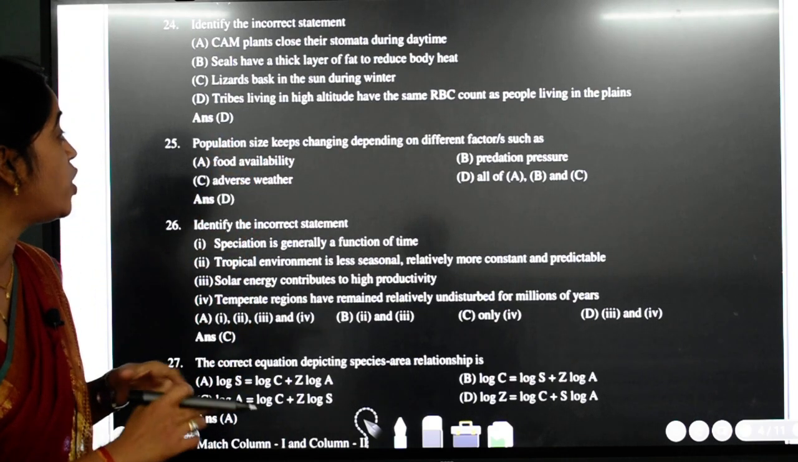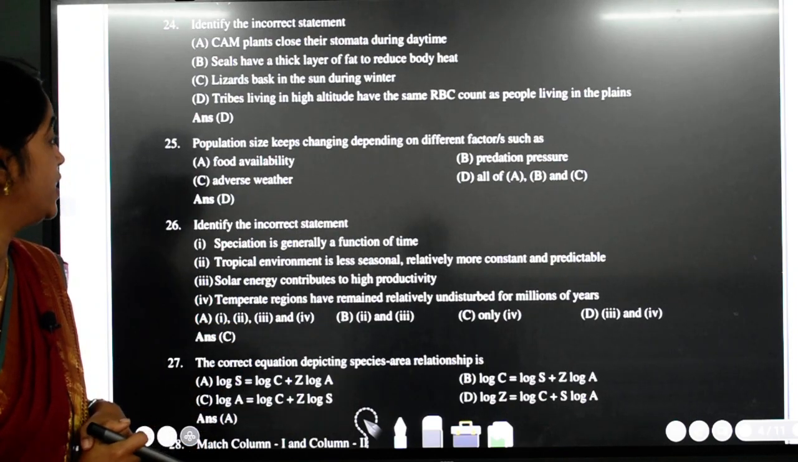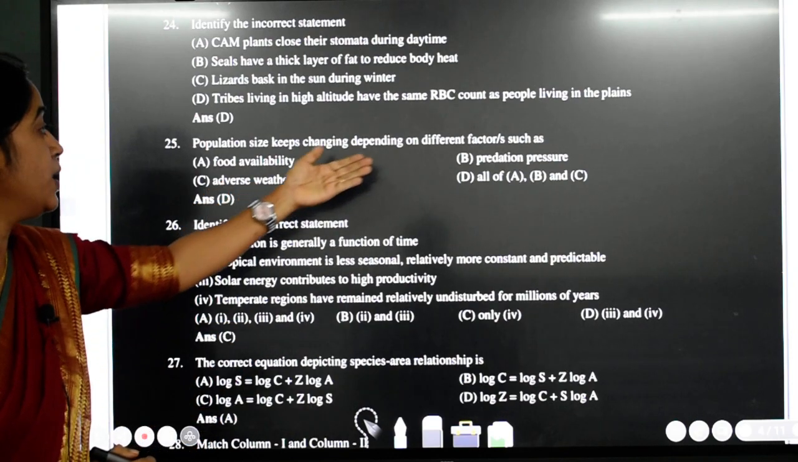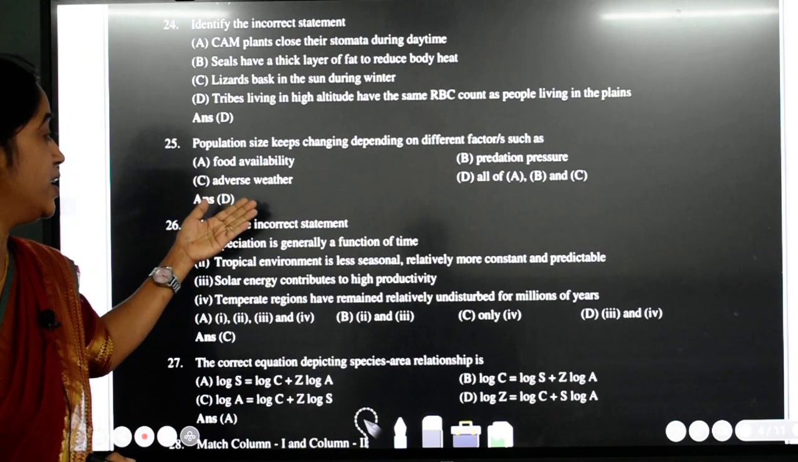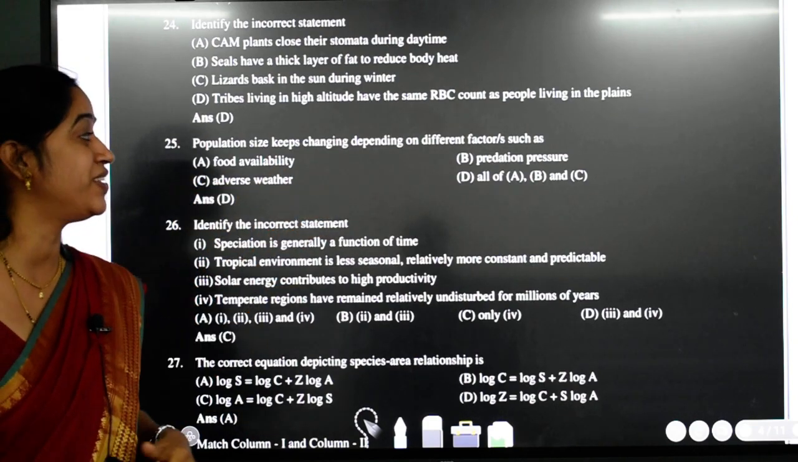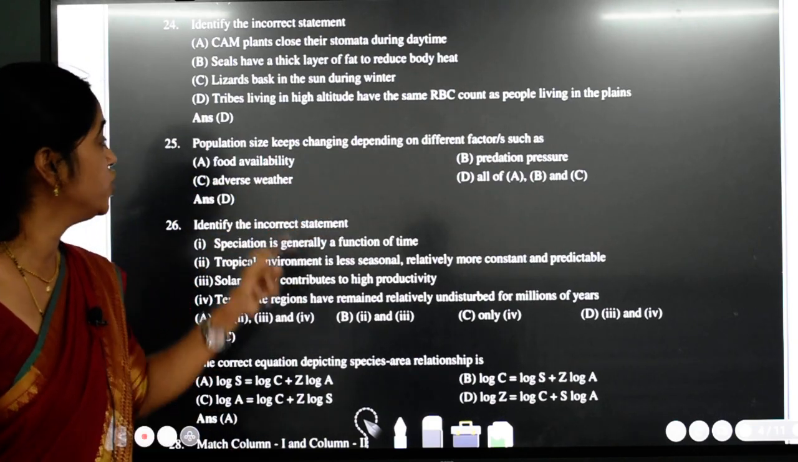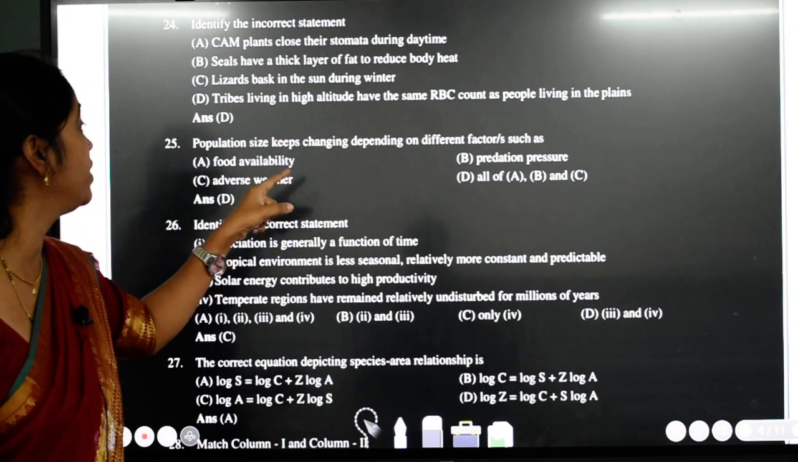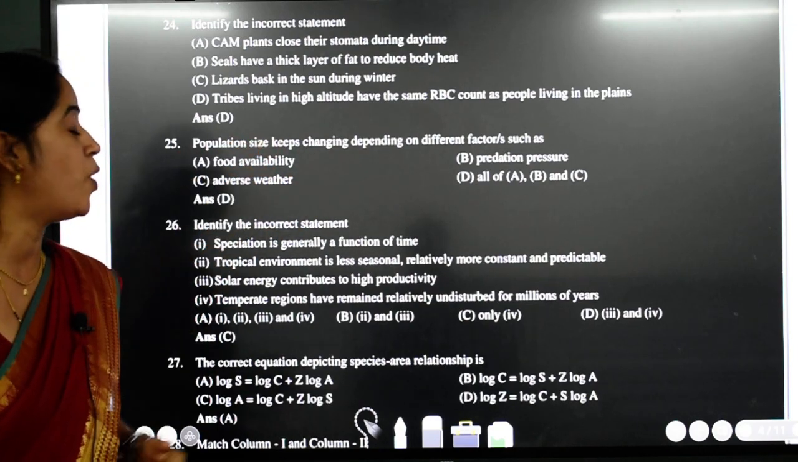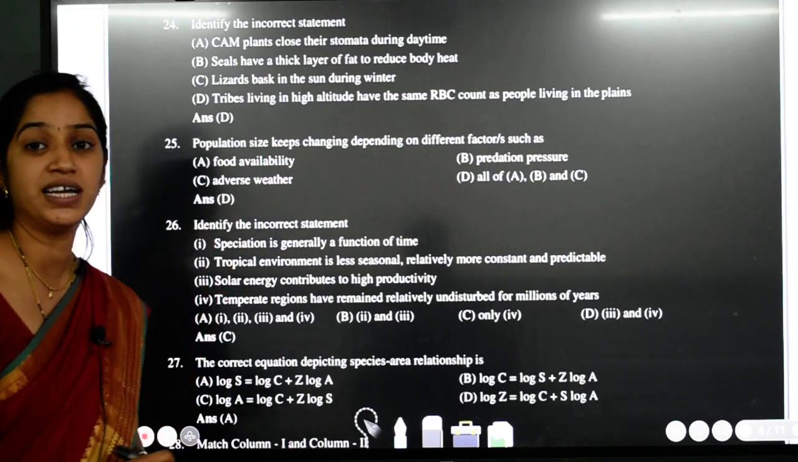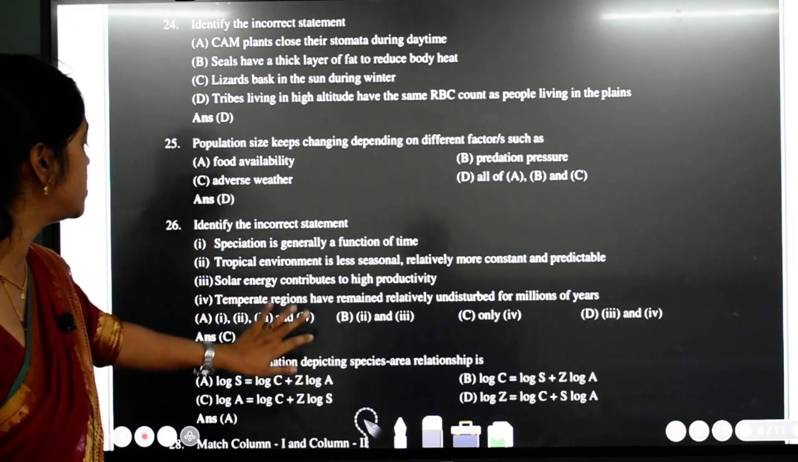Next question. Population size keeps on changing depending on different factors such as food availability, predation pressure, adverse weather. See students, all these are reasons for the death rate. So automatically all these three become reasons for the change in the population. So the answer again here is D. 26th question.